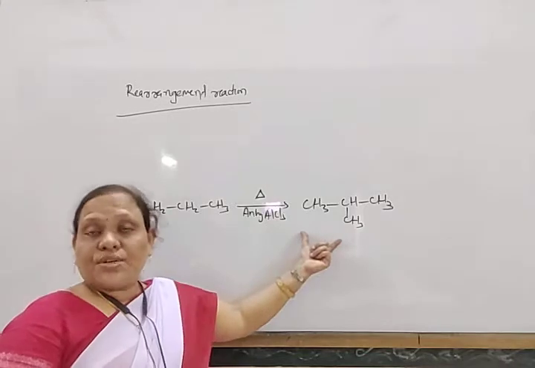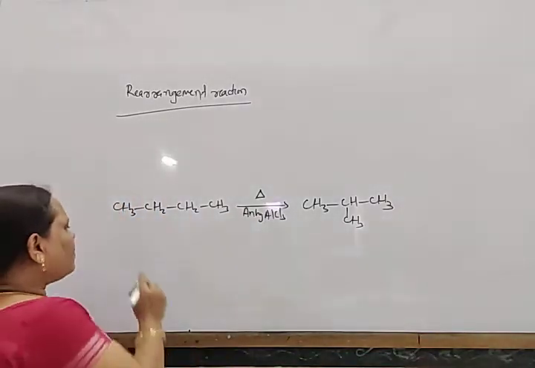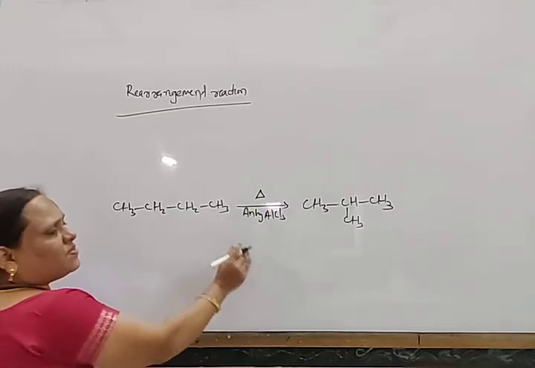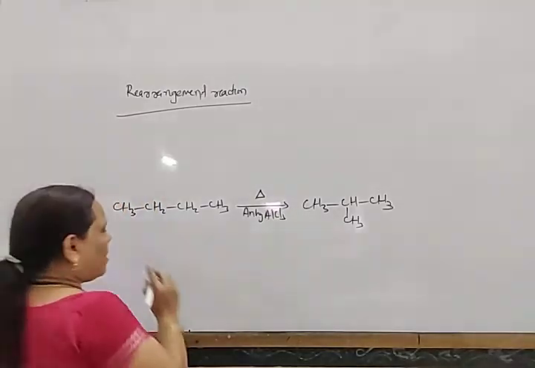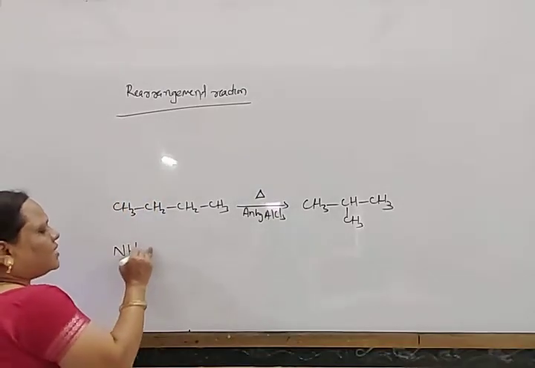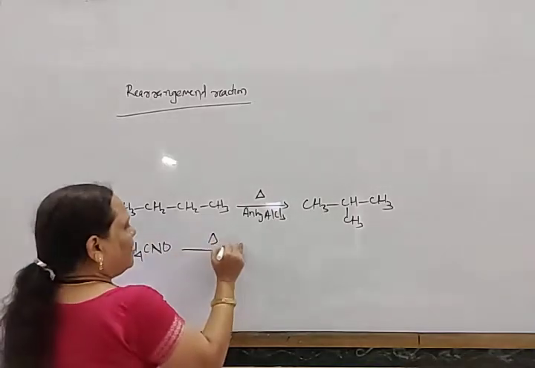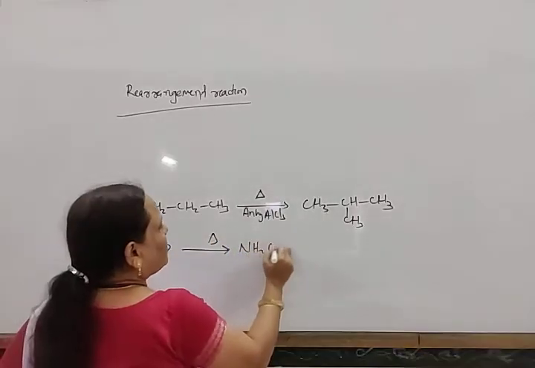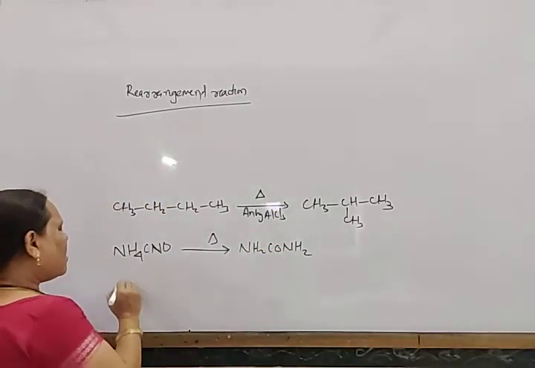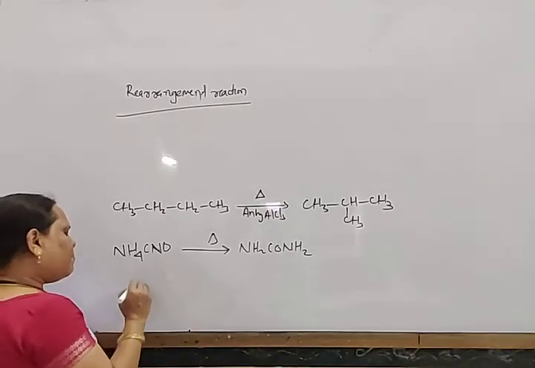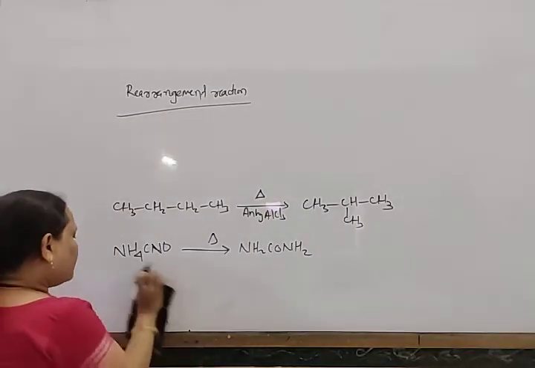Totally these two are different compounds. So in this way, this is known as your rearrangement reaction. Already you know that the first compound which was prepared in the laboratory is urea. And urea is generally formed from ammonium cyanate. So ammonium cyanate NH4CNO, when this is heated, it gives urea, NH2CONH2. This is also a rearrangement product. Similarly, there are different compounds that undergo rearrangement reaction.